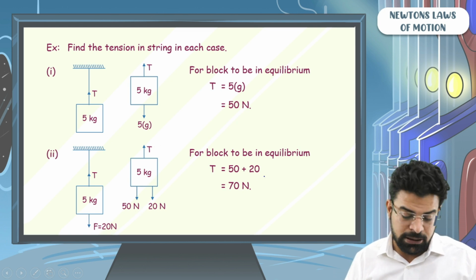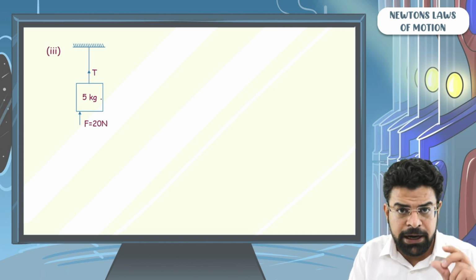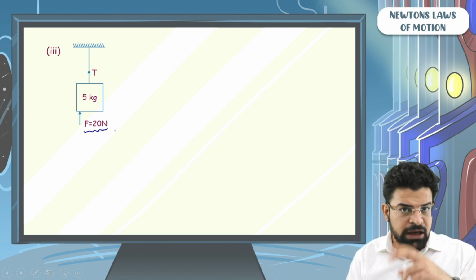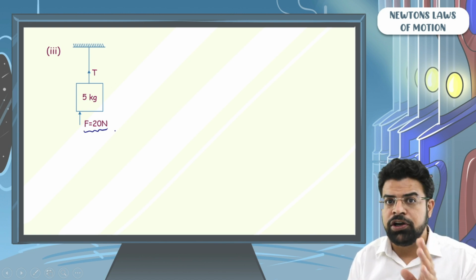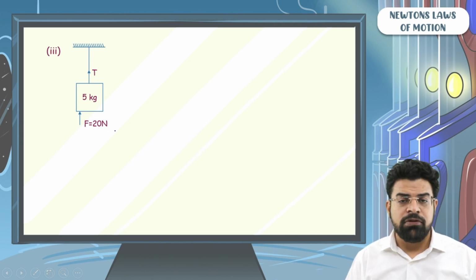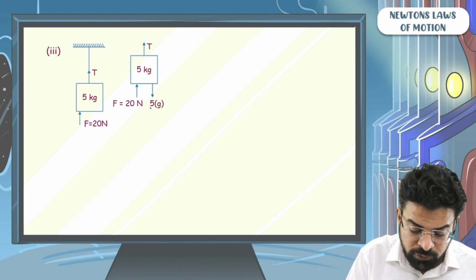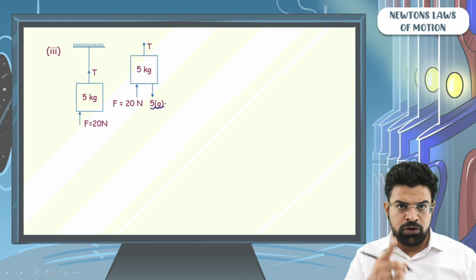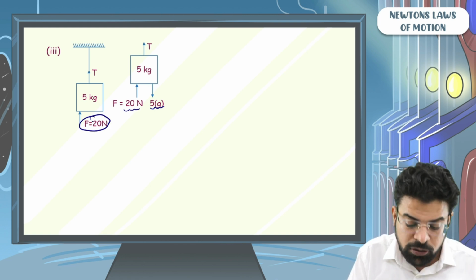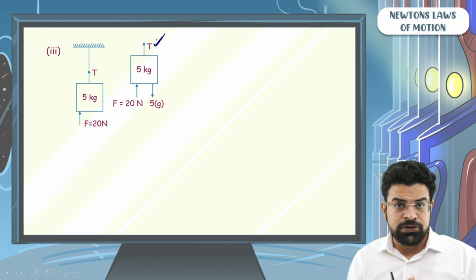So the tension in the string has to be 70 Newton. Let's see the next example. Now, we have applied a force of 20 Newton upwards, rather than downward as in the last example. Now, what will be the tension in the string? So again, we will look at the forces acting on the block. There will be a force of mg downward, 50 Newton downward because of gravity. There will be an upward external force of 20 Newton. And there is a tension T upwards.